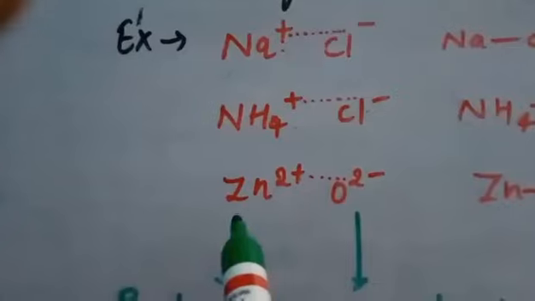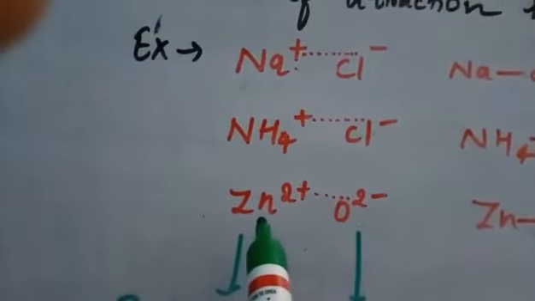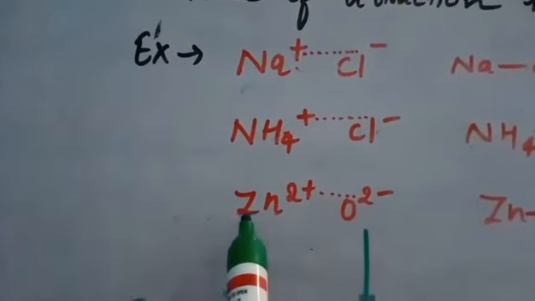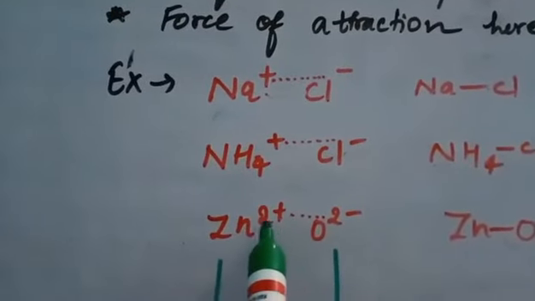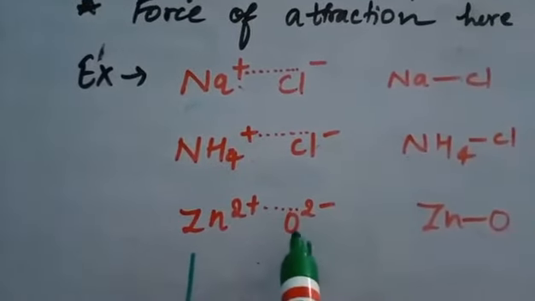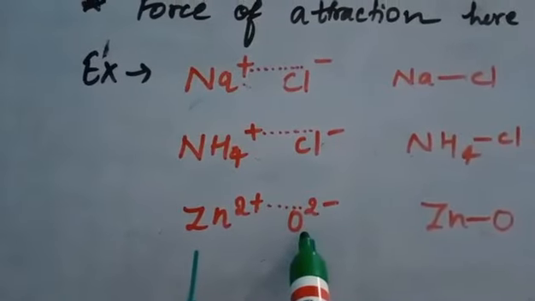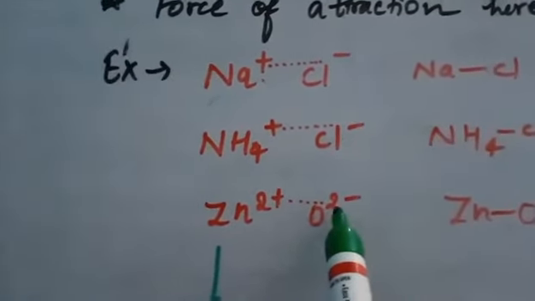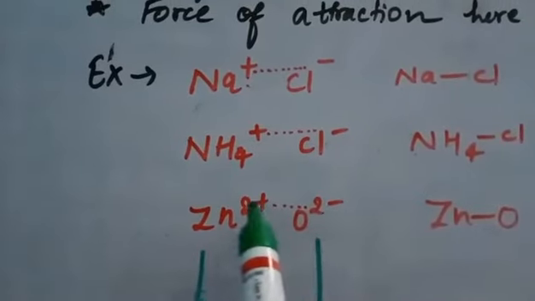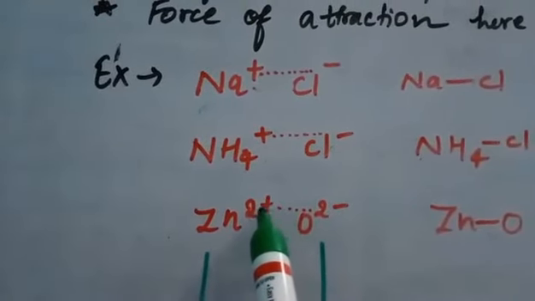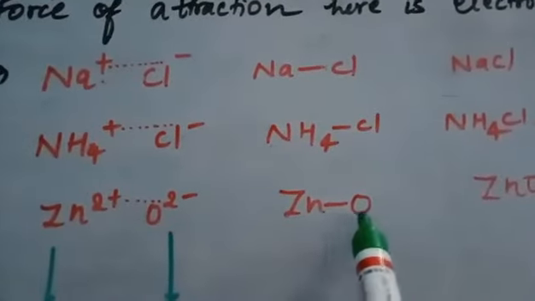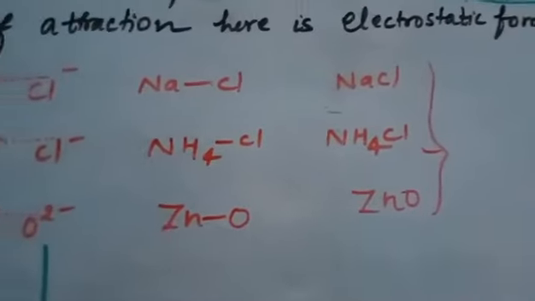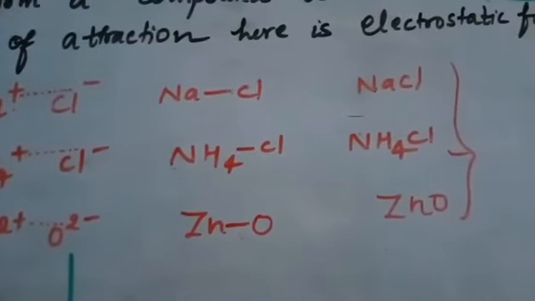Okay, now we will see one more example, that is Zn2+ and O2-. Here I have taken the zinc ion, which has two net positive charges on it, and one oxygen ion, which has two negative charges on it. Here also a force of attraction starts acting between the two, which binds the Zn and O together and forms an ionic compound called ZnO, that is zinc oxide.